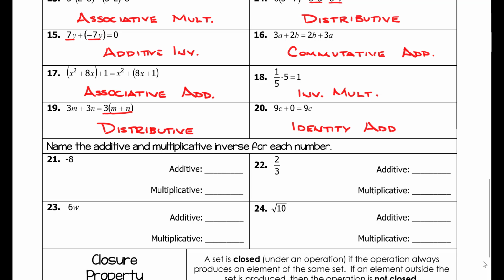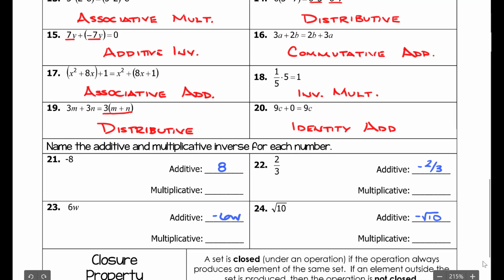For 21 through 24, it's asking us to indicate the additive and multiplicative identities of each one of these numbers. Well, with the additive identity, you just add the opposite number to get 0. So what do I add to -8 to get 0? It's +8. What do I add to 6w to get 0? It's -6w. 2/3 is -2/3. And the radical 10 is -radical 10.